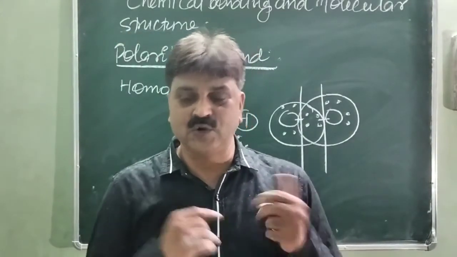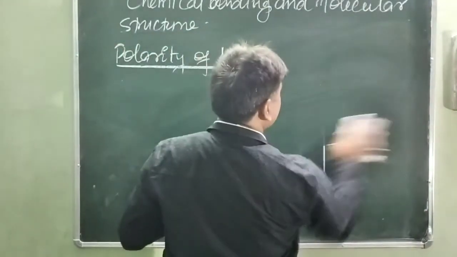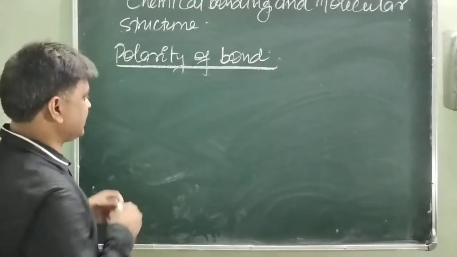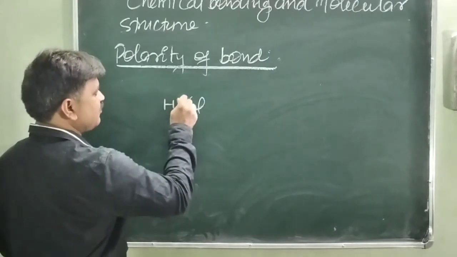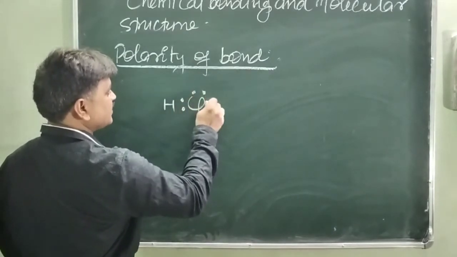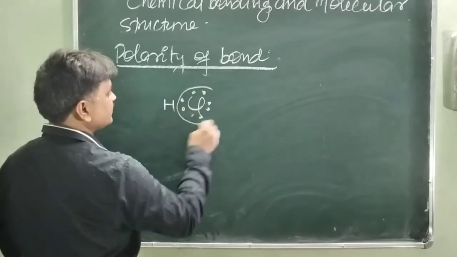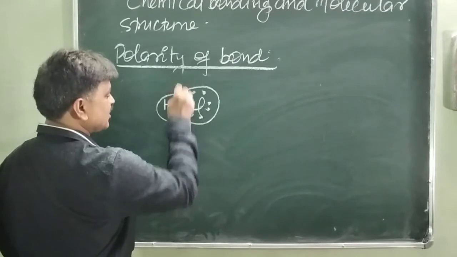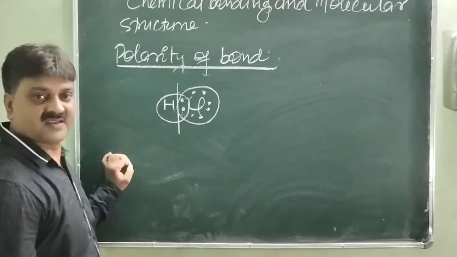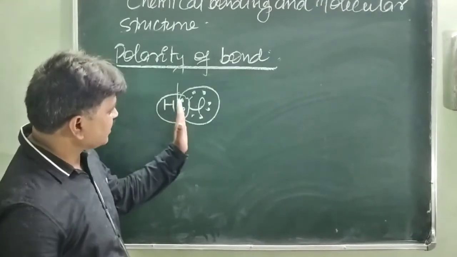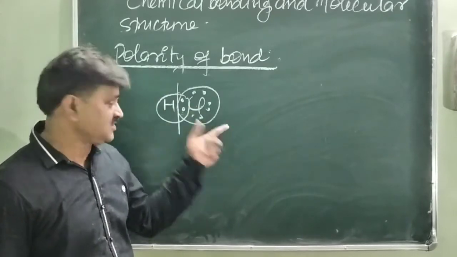However, in the case of heteroatoms, like HCl, HBr, etc., take HCl. It is also a covalent compound with sharing of one electron. Chlorine has 7 electrons and hydrogen has 1 electron, and they share one electron with each other. But this shared electron is never present in between the centers of the two nuclei. Why? The shared electron is always attracted toward the chlorine atom, because chlorine is more electronegative than hydrogen.